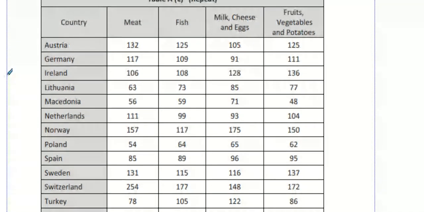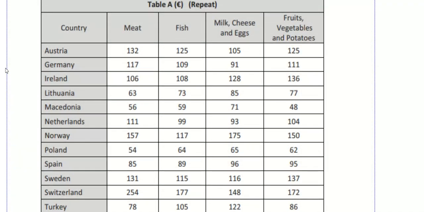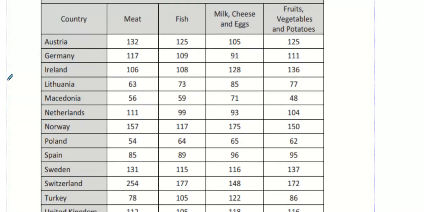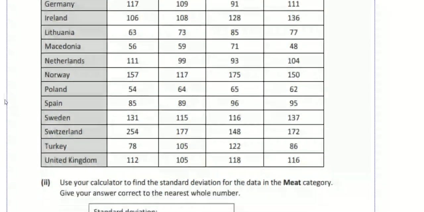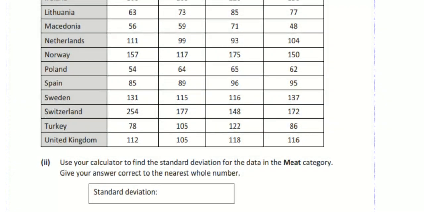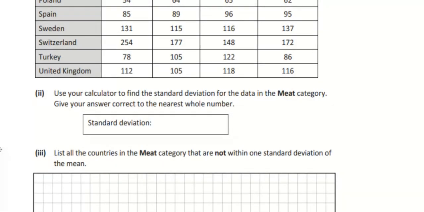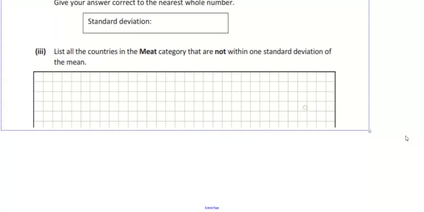Okay. They show us all the numbers. Are these the same numbers as the first one? Yeah, it's the same table, but they put it onto the new page just to help you out. All right. Now we're definitely going to do the standard deviation on the calculator. Okay, so we might all do this together for any of you that forget.